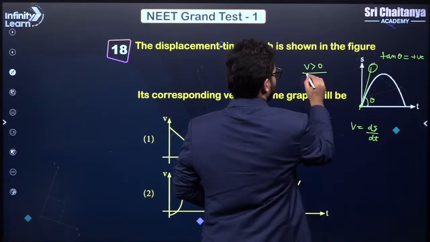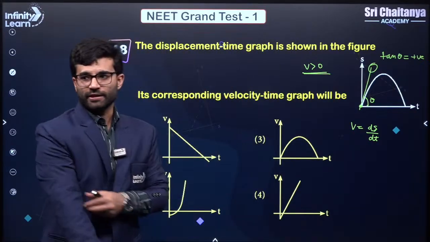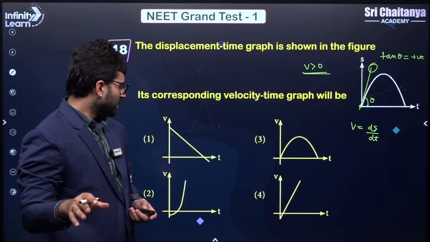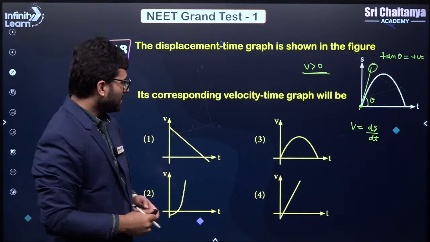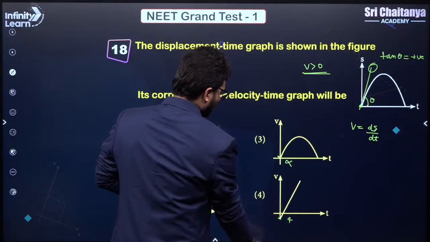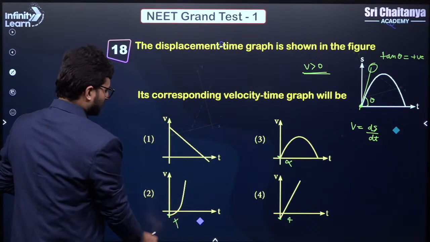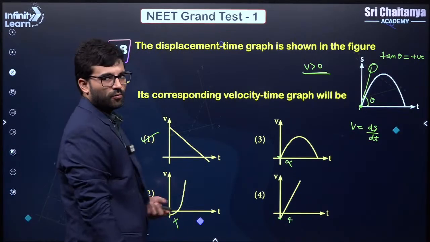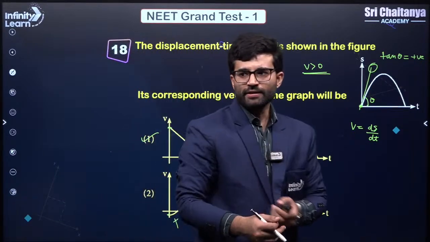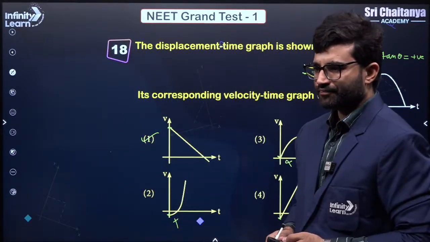At this point, at the origin, my velocity has to be positive from the graph. In which of the cases is it positive? Here it is 0, so this is wrong. Here it is negative, this is wrong. Here it is negative, this is wrong. Which means that the only option is 1, because here at 0 the velocity is positive, right? Understood?